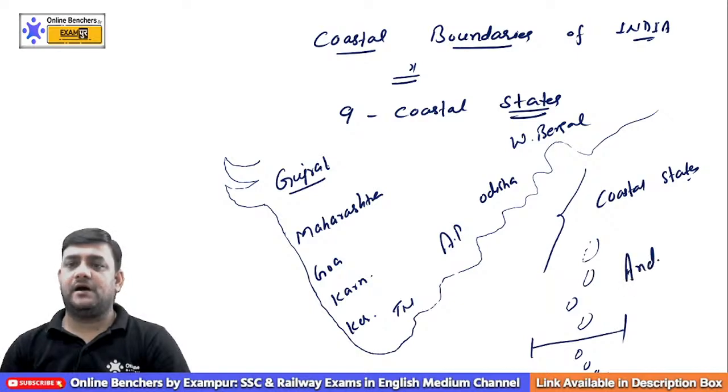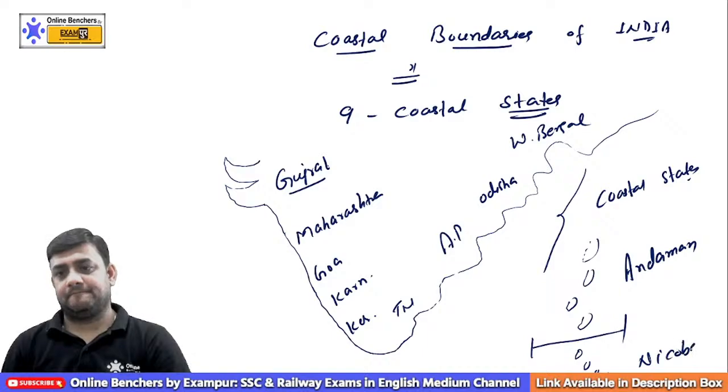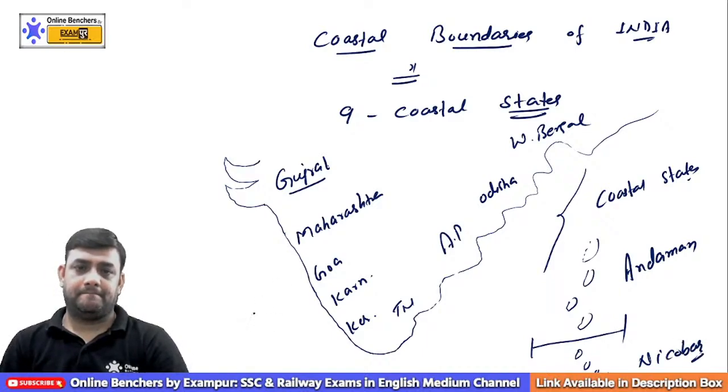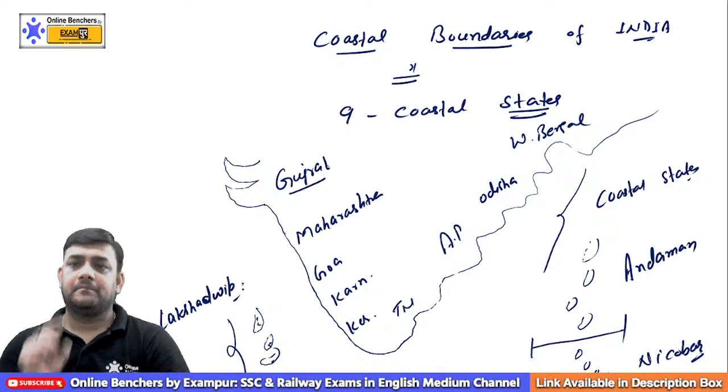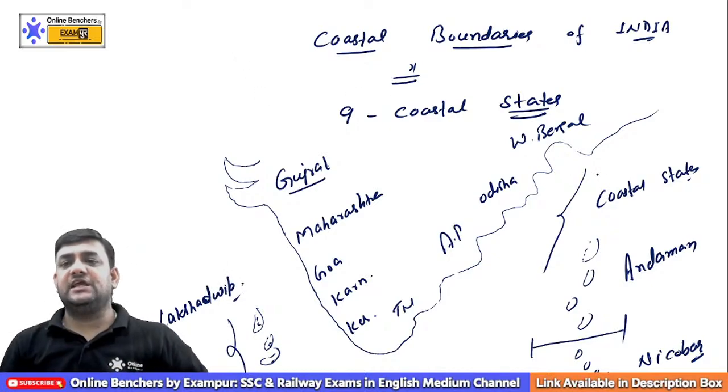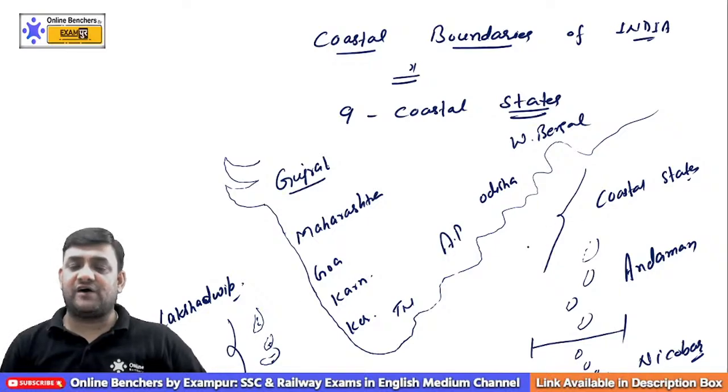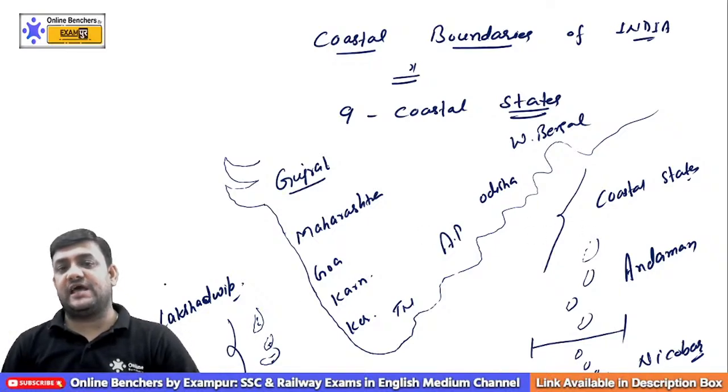Here we have this is Andaman and this is Nicobar. And here we have Lakshadweep. Now, if the question comes including these 2 islands of our country, this is in the Indian Ocean, this is in the Arabian Sea.